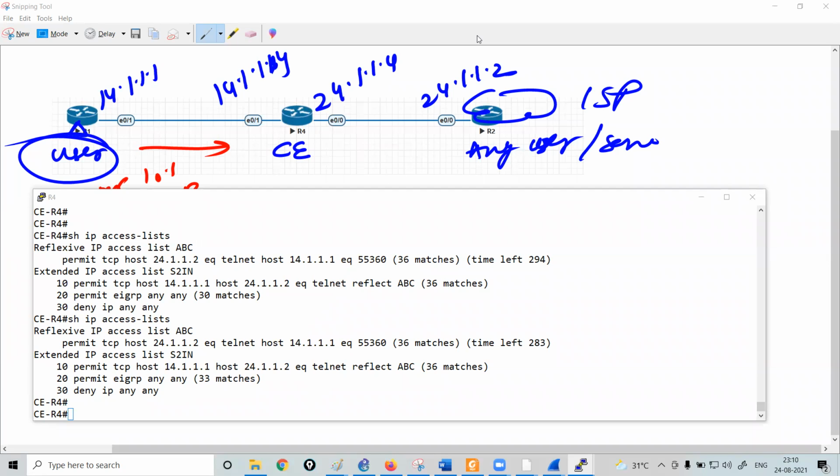The PAT or the NAT protocol on the router just has to translate the IP addresses. However, the reflexive ACL concepts will remain the same.